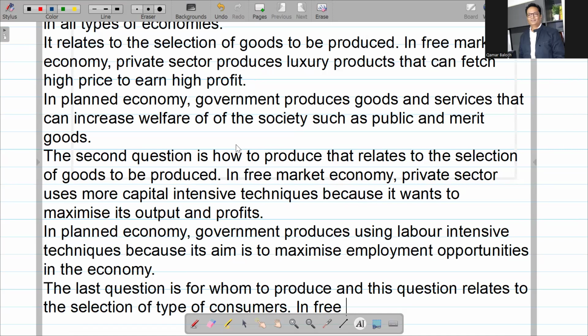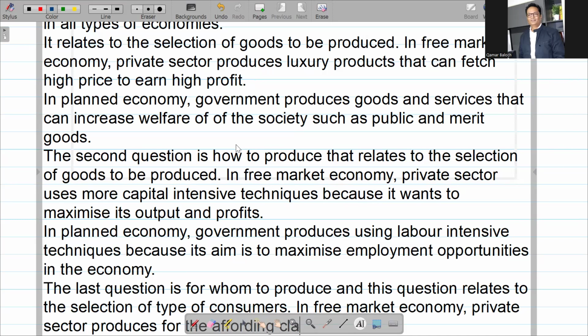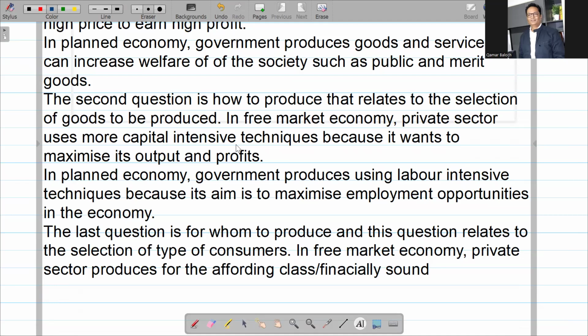And in free market economy, the private sector produces for the affording class. Affording class means financially sound people who can pay a very good price, financially sound consumers, because the aim of free market is to maximize profits.